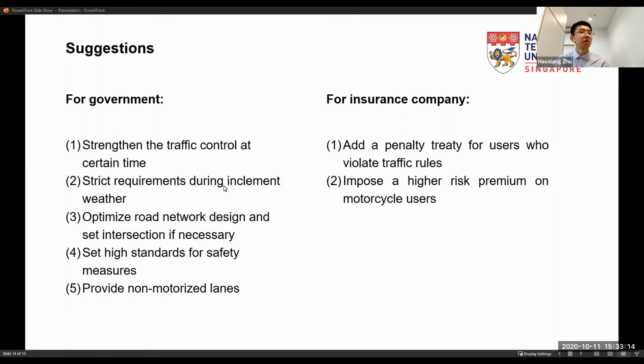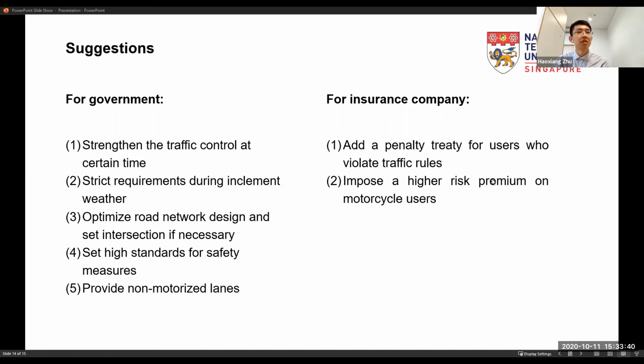For the government part, the first suggestion is to strengthen the traffic control at certain times. As we can see, at some specific times, the fatality rate is relatively high. So the government is supposed to strengthen the traffic control to lower fatalities at these times.